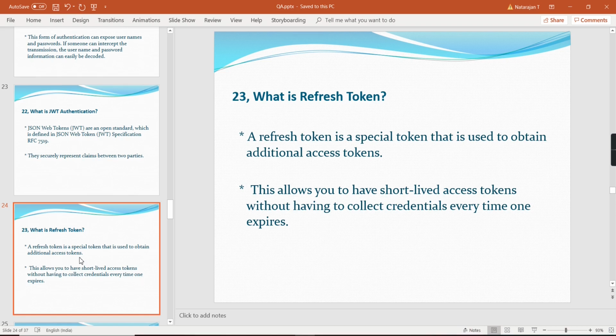To avoid that, we introduced this refresh token logic. Using the refresh token concept, we get the claim information from the expired token itself, and we resend the same claim information. Using that claim information, we generate a new token with a new expiration time. Using the new token, we can continuously access our session. So that's all about the refresh token logic.